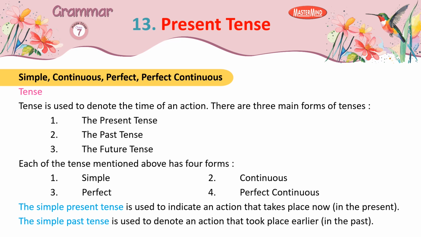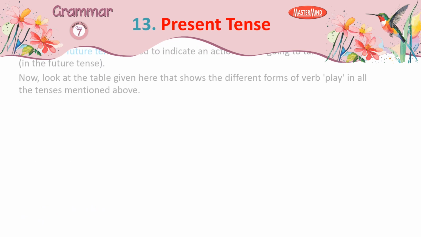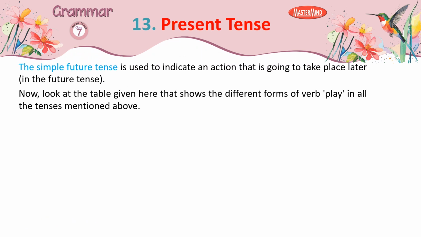Each of the tenses mentioned above has four forms: 1. Simple. 2. Continuous. 3. Perfect. 4. Perfect continuous. The simple present tense is used to indicate an action that takes place now, in the present. The simple past tense is used to denote an action that took place earlier, in the past. The simple future tense is used to indicate an action that is going to take place later, in the future.